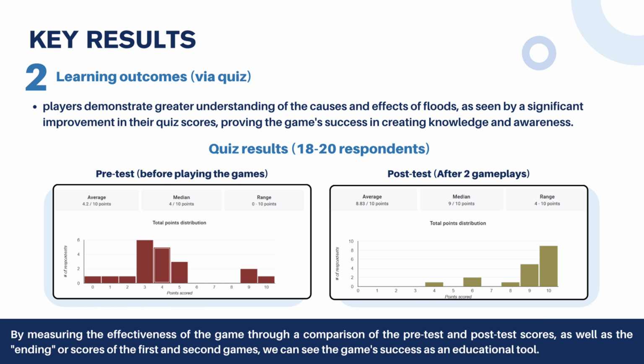Secondly, learning outcomes from the quizzes. So before and after the gameplay, we give the players quizzes consisting of 10 questions about flood knowledge or their causes and effects. So from the survey after and before playing the games, we can clearly see that players demonstrate greater understanding of the causes and effects of flood, as seen by a significant improvement in their quiz scores, as you can see here from pre-test and post-test.